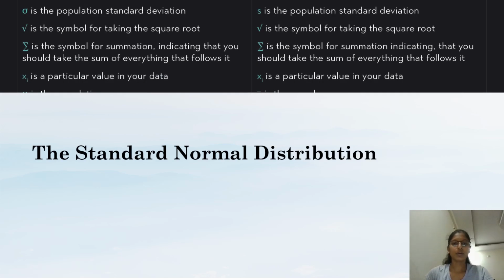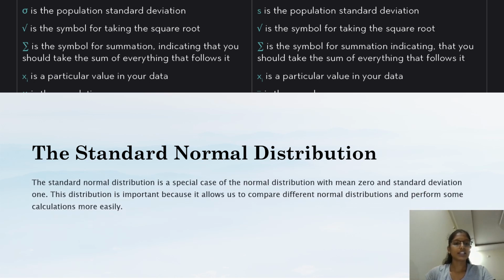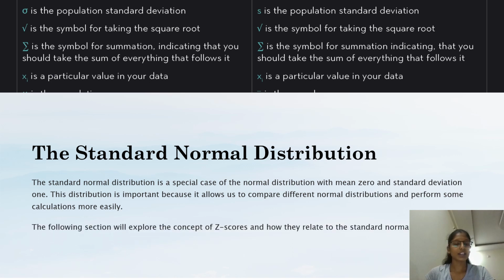Then we have the standard normal distribution, and the symbols are shown here. The standard normal distribution is a special case of the normal distribution with mean 0 and standard deviation 1. This distribution is important because it allows us to compare different normal distributions and perform some calculations more easily. The following sessions will explore the concept of z-scores and how they relate to the standard normal distribution.